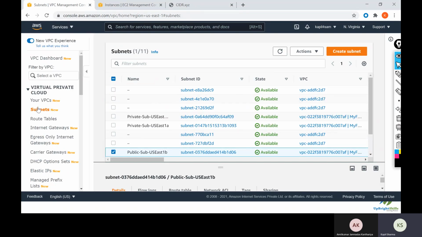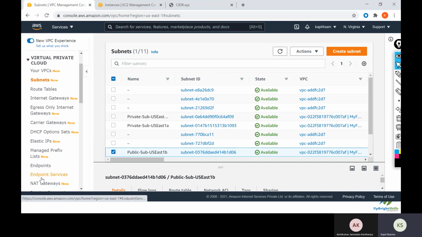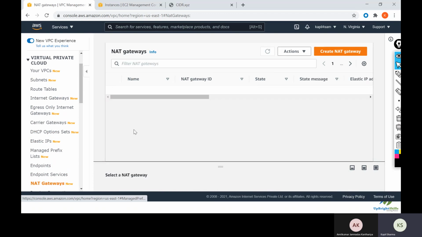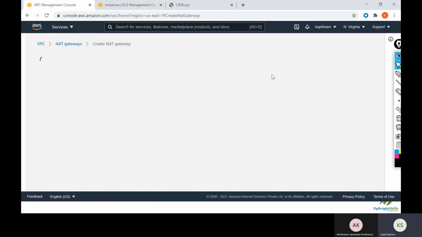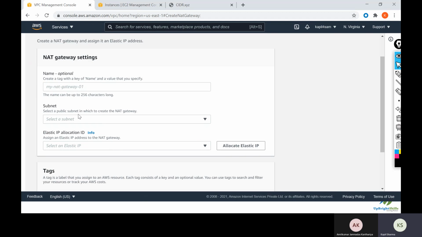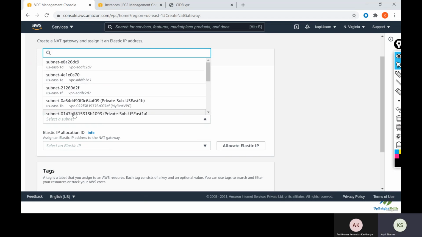We will go to the VPC section and here you will get the option of NAT gateways. When we click on create NAT gateway, we get an option of which subnet we want to deploy in. Just choose the subnet. The NAT gateway will be in the public subnet.